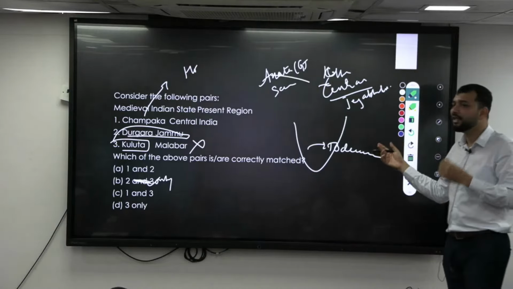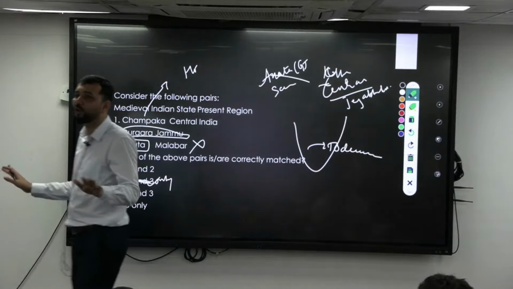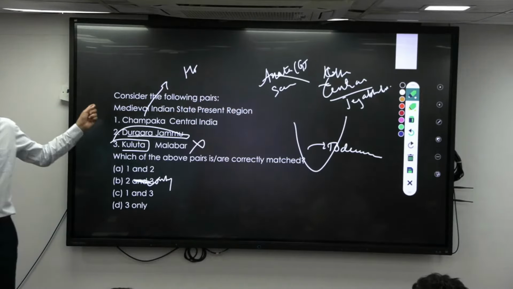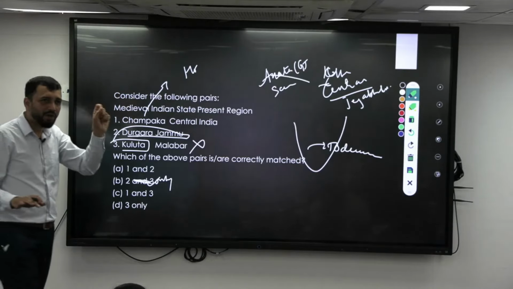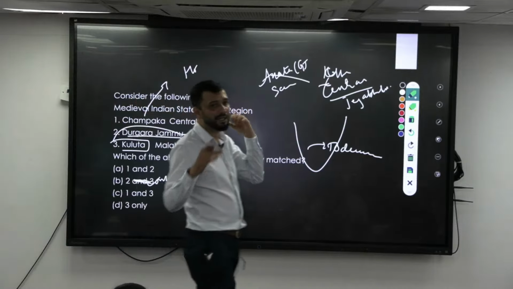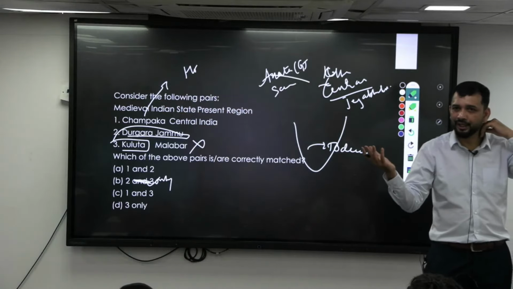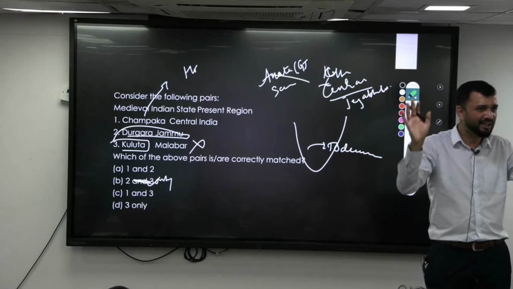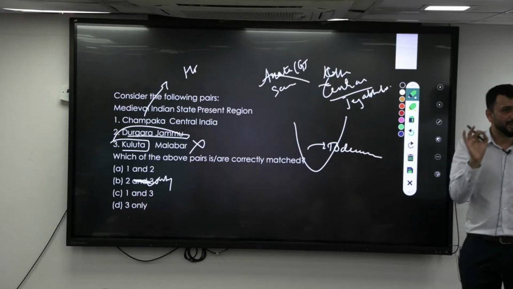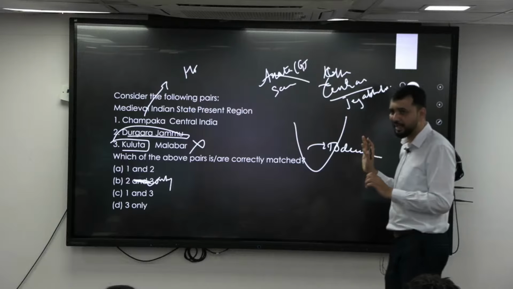But just because one question is asked, making a list of all the old names is not possible. So don't fit into the trap, but make a list of the major kingdoms, not minor ones. The Kalinga kingdom itself is important, the Vengi kingdom is important, Kongu you have heard, Saurashtra you have heard, Anartha you have heard. So whatever you have heard and feel is important, you can make a list of, but don't go and start doing the minute ones also. That is not really required.